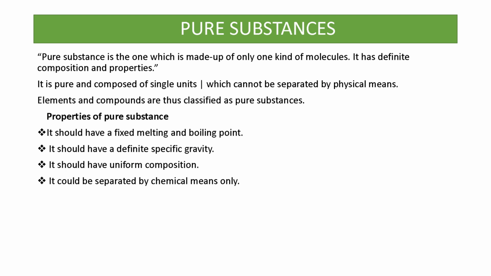Then we come to the properties of pure substances. It should have a fixed melting and boiling point. It should have a definite specific gravity. It should have uniform composition, like a homogeneous mixture. Pure substances have uniform composition. They could be separated by chemical means only. We can't separate pure substances by physical methods. If we want to separate pure substances, we have to apply chemical methods. So this point is very important, that we can separate pure substances only by chemical methods. Keep it in mind.